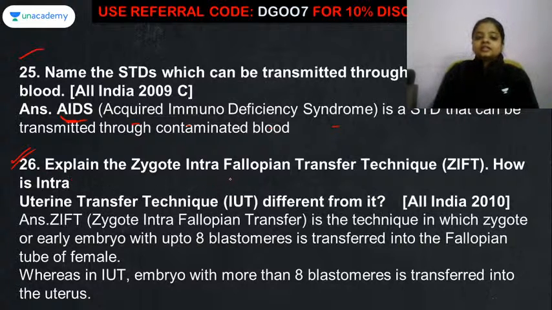Explain the zygote intrafallopian transfer, that is ZIFT, and how is the intrauterine transfer technique different from it. What is happening in ZIFT? We are transferring the zygote, or early embryo, with maximum up to 8 blastomeres, into the fallopian tube. Fertilization takes place outside the body, and when it is ready, it is transferred inside the fallopian tube. So we call it zygote intrafallopian transfer.